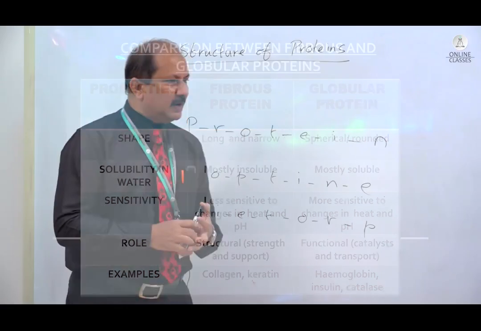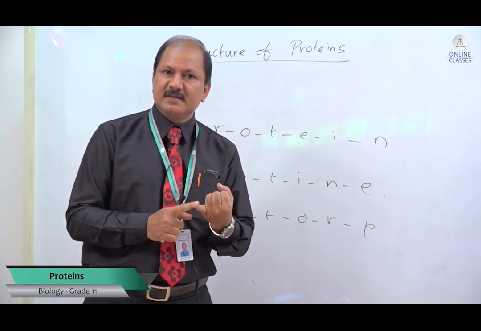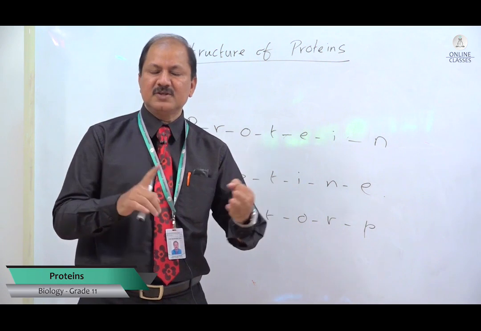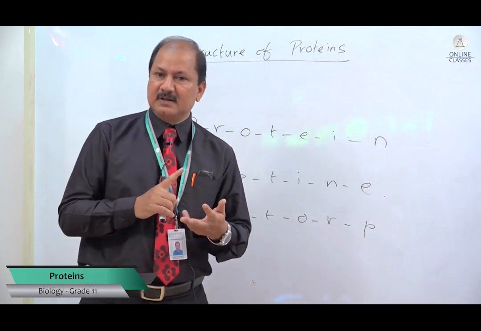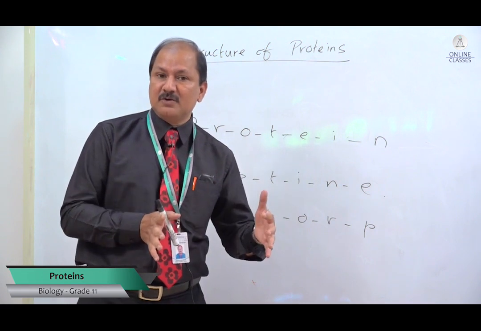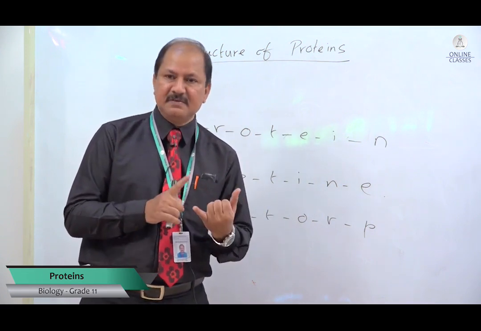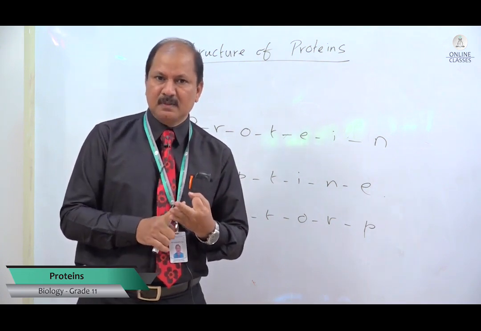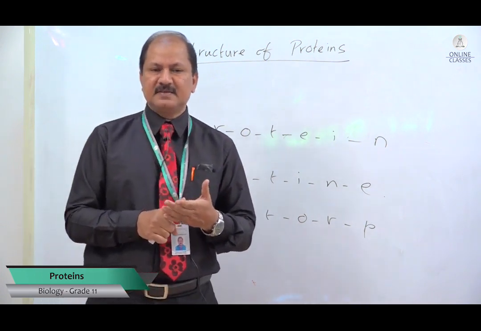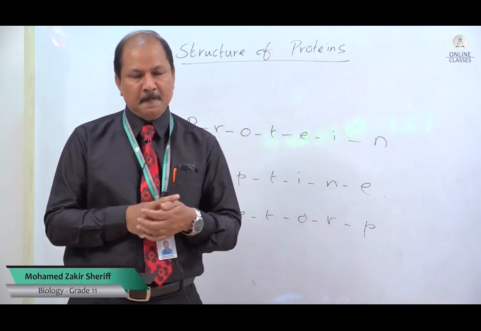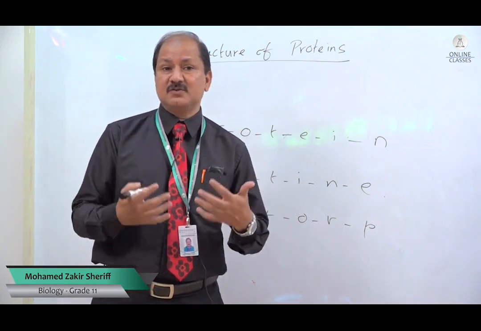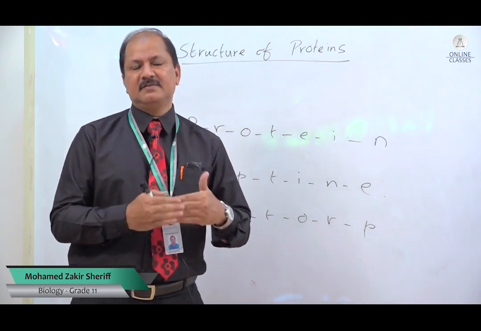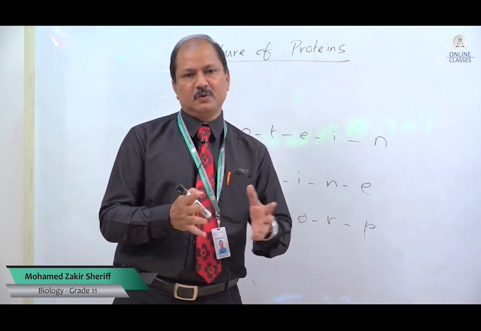So what we have seen so far: we started with the structure of amino acids, the description of amino acids, then if they give the residual group, how to add that to the amino acid and draw the structure. Then we went to the condensation reaction as well as the hydrolysis reaction. The bond formed here is always the peptide bond. Then we went to primary, secondary, tertiary and quaternary structure, especially quaternary structure when we discussed collagen and hemoglobin. And why is the primary structure so important in determining the tertiary structure of protein? A very, very important question that we also discussed. And we are concluding with the comparisons between fibrous proteins and globular proteins.